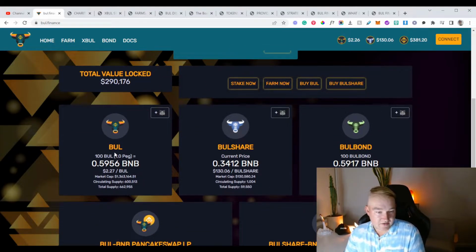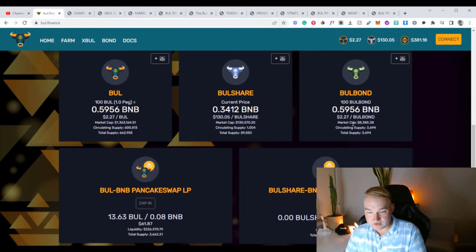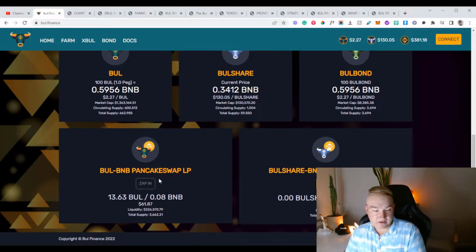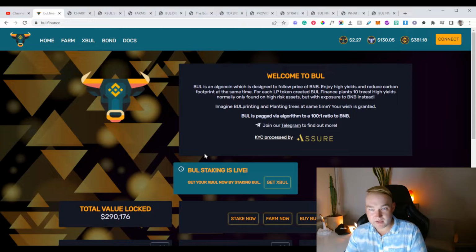So the total value locked is at $290,176, and then they have the BNB price, so 100 Bull equals how many BNB? Then the Bull, the Bull share, the Bull bond, and then Bull share BNB PancakeSwap and Bull BNB. So we're going to go over what they mean in a minute once we go through this information.